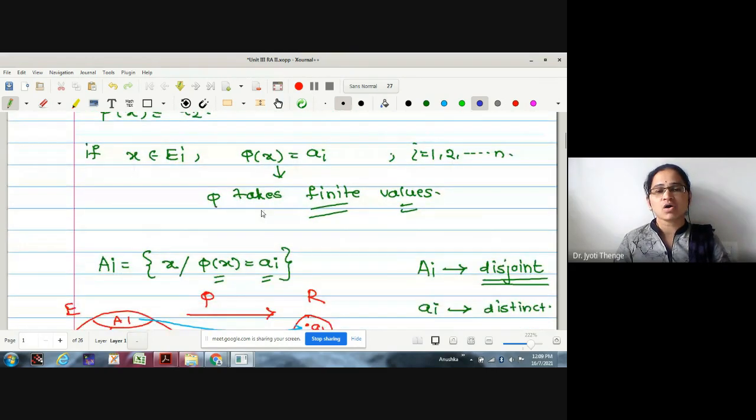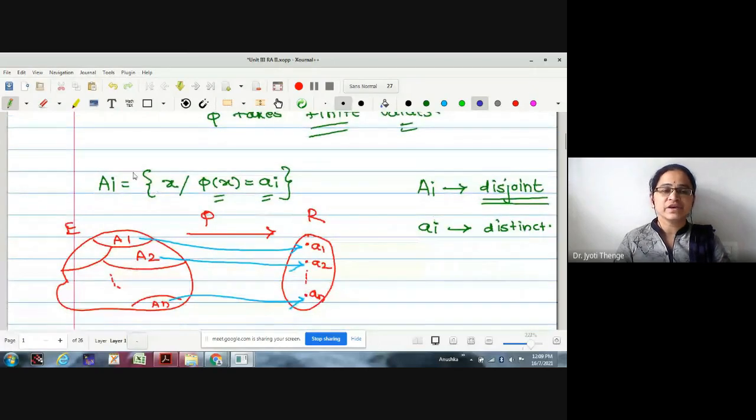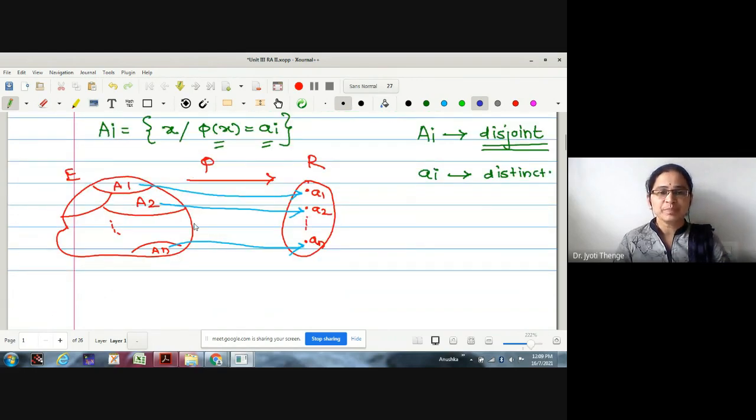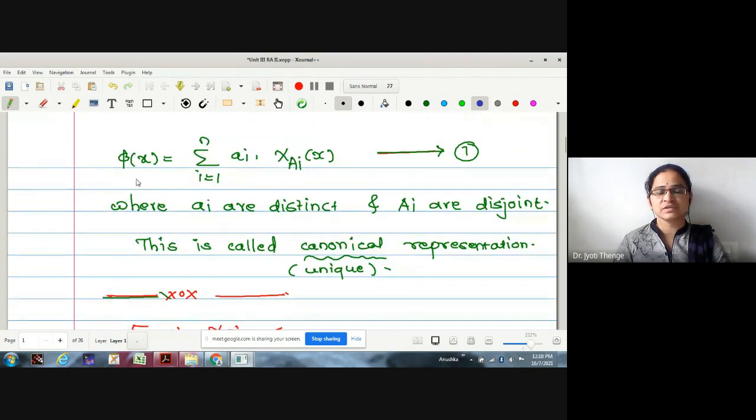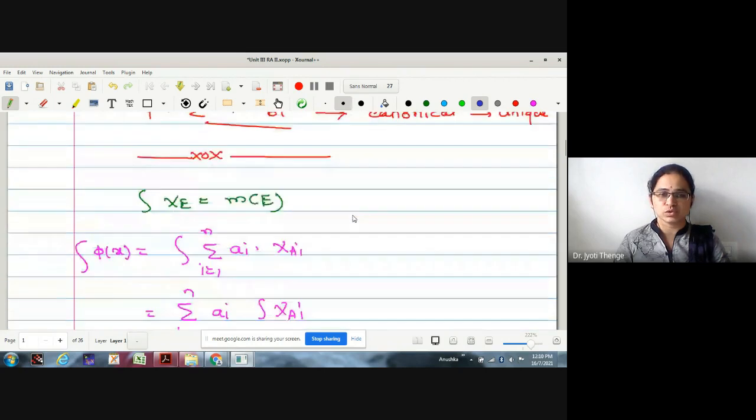So what concept have we introduced here? We have introduced the set A_i in which we collect those elements of the domain having the image a_i. This is the representation I have shown. Therefore, as I am collecting the a_i's as the elements of the image set of the function phi, these elements are selected as distinct, and the corresponding underlying sets A_i of the domain are disjoint. That's why this is known as the canonical representation of the simple function, and it is unique also, right?